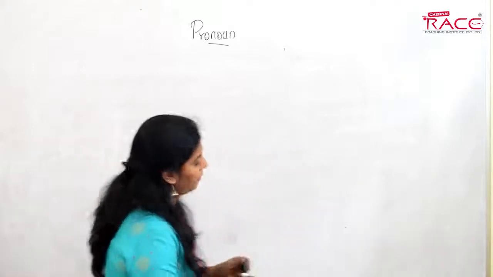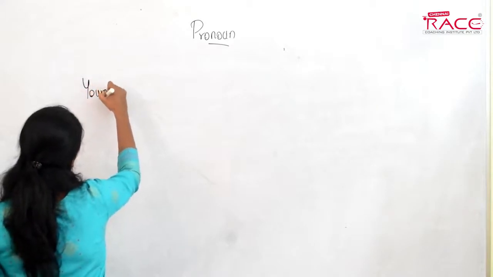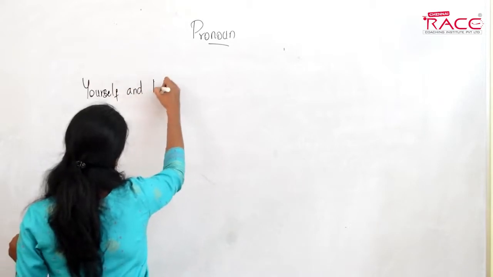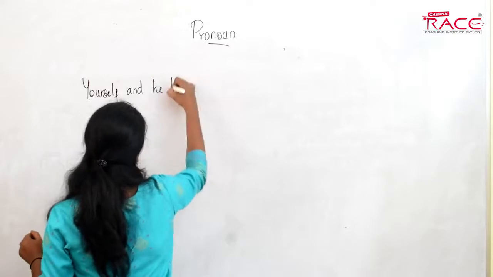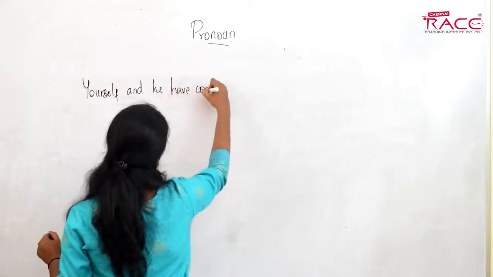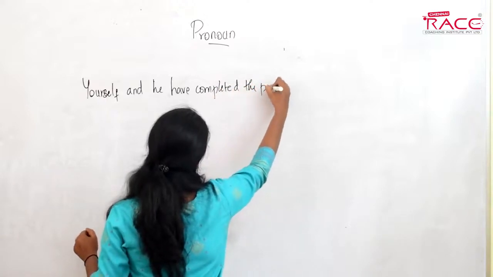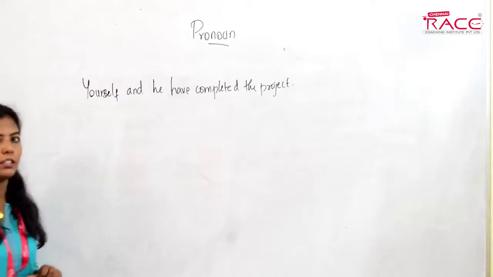For example, yourself and he have completed the project.